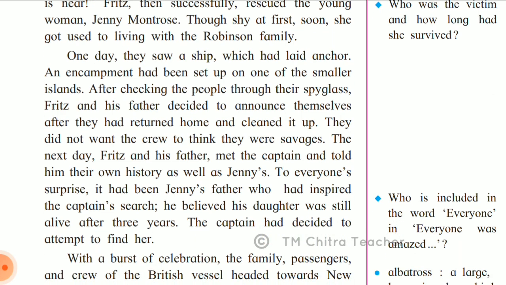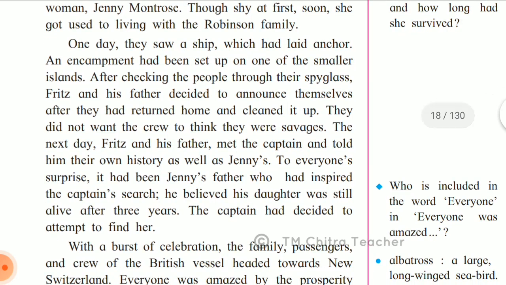So they thought that the people, the crew who had come in the ship, should not think that William and his family members were barbarians, not civilized. So they wished to meet the captain. So Fritz and his father met the captain and told him their own history as well as Jenny's. Almost 10 years William's family had survived, and Jenny was recently saved from the Smoky Rock. So they told everything, whatever happened.